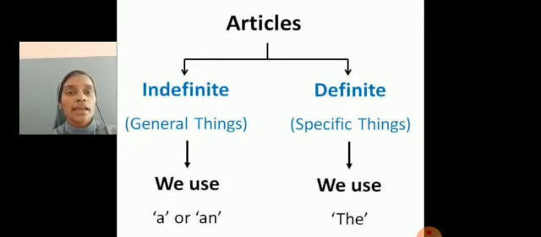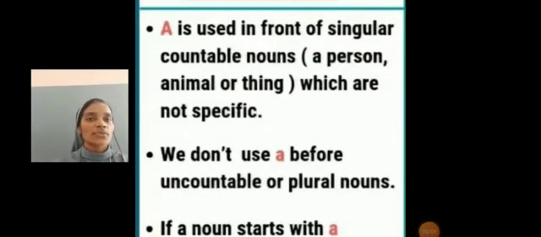Then the, it is called the definite article because it refers to some particular person, place or thing. For example, the India Gate, the President, the flag, etc. Because we use the when it refers to a particular president, particular place or particular thing. So it shows specificity.